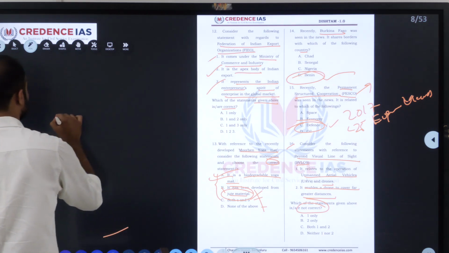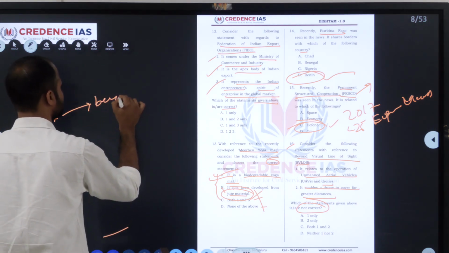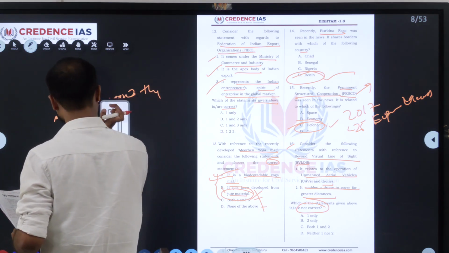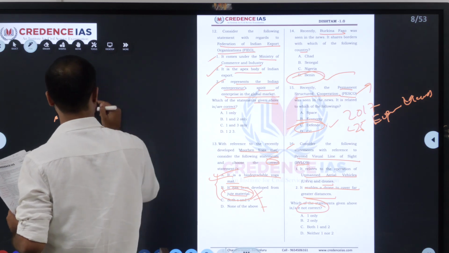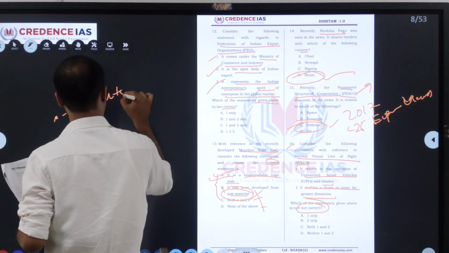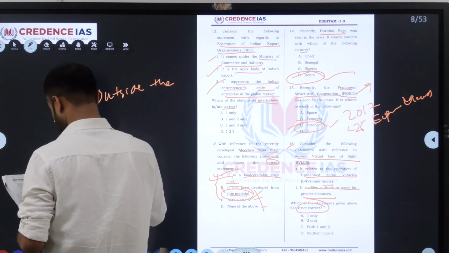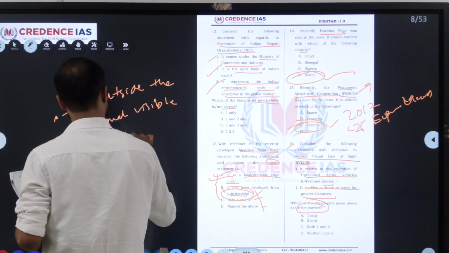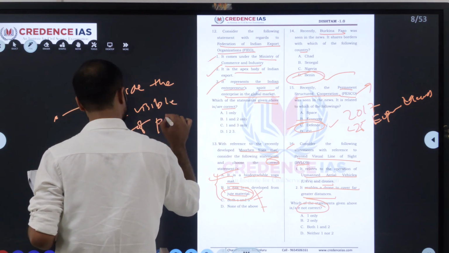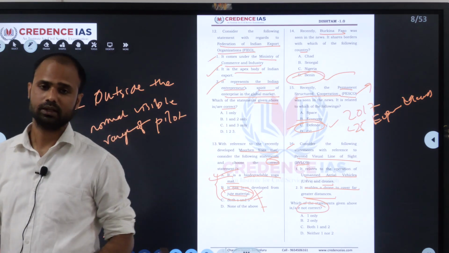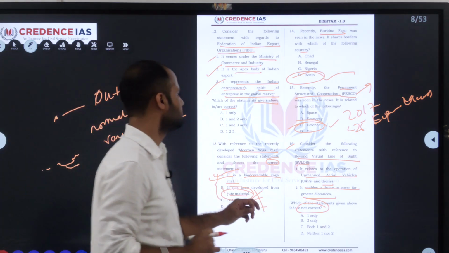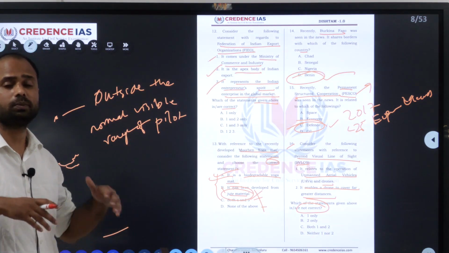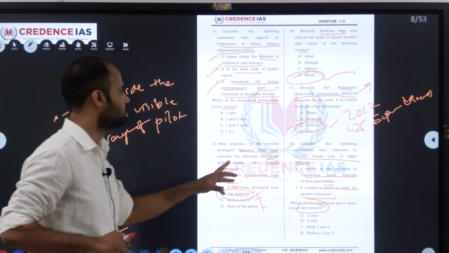To identify the object beyond or outside the normal visible range of the pilot. This is the meaning of beyond visual line of sight. So in this, what happened? The enemy can be identified even beyond the visual range of the pilot. This is the technology of beyond visual range.